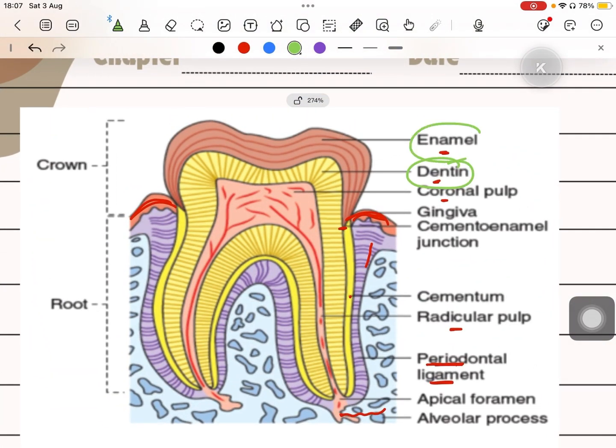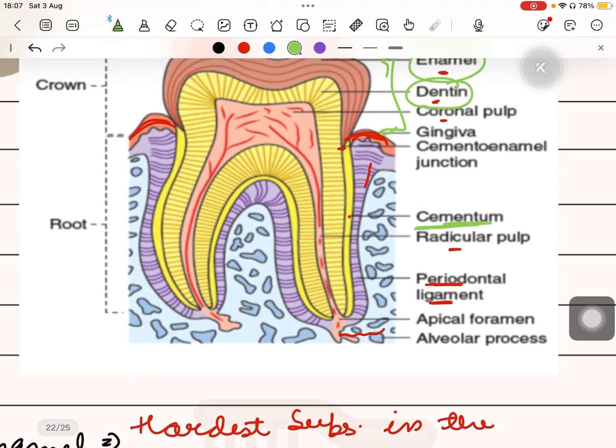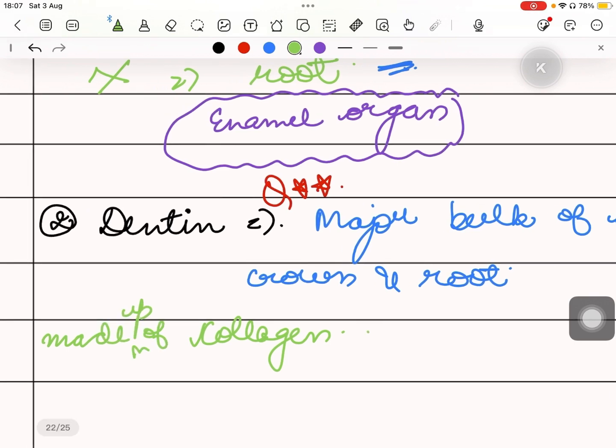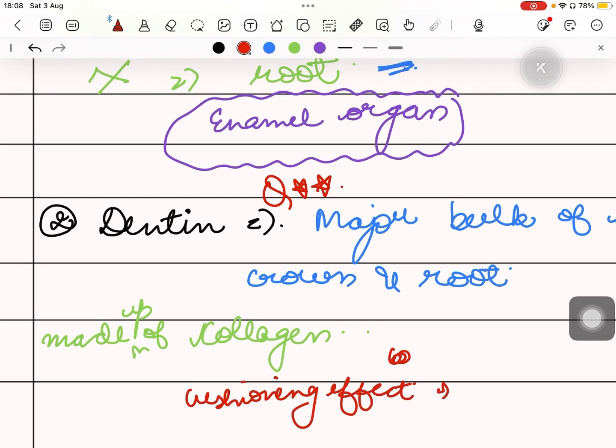Dentine is present beneath the enamel in the case of the crown, and in the case of the root, it is present beneath the cementum. It is made up of collagen, and it compensates for the brittleness of the enamel. It provides a cushioning effect to the tooth. This is also a viva question: dentine provides a cushioning effect to the tooth and compensates for the brittleness of enamel.